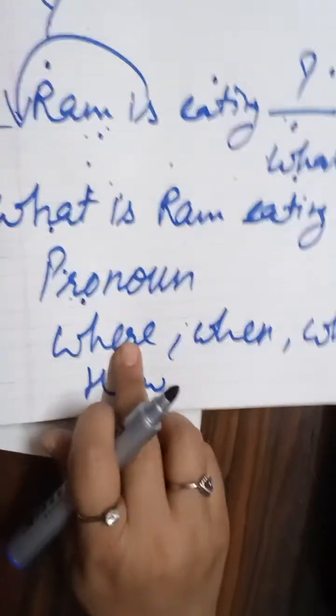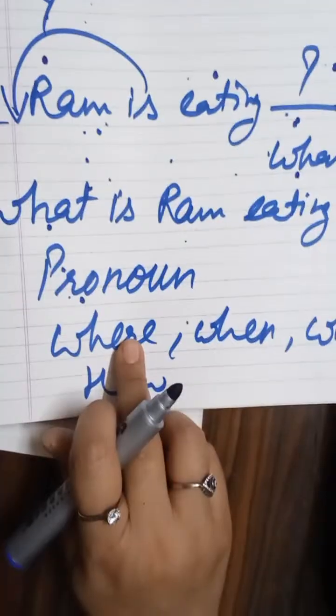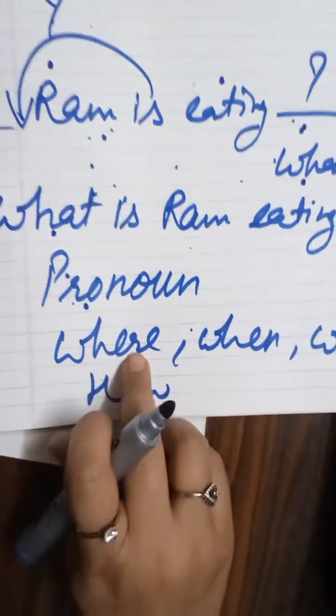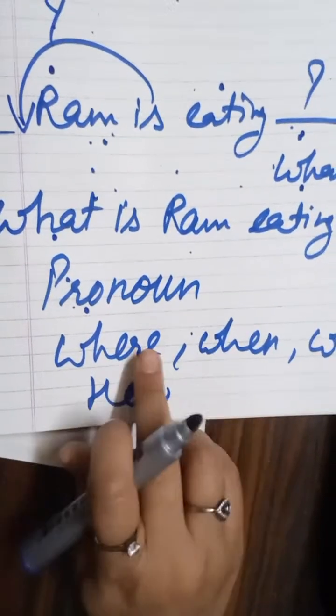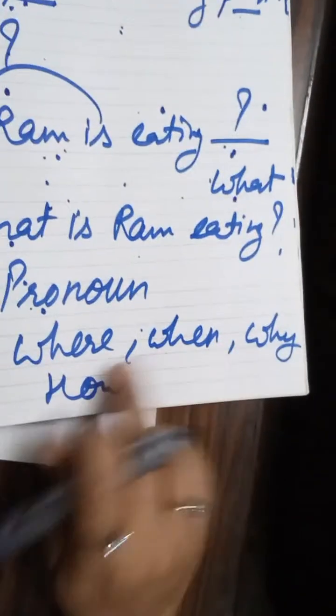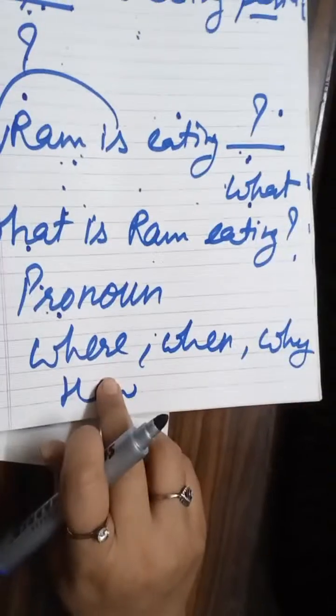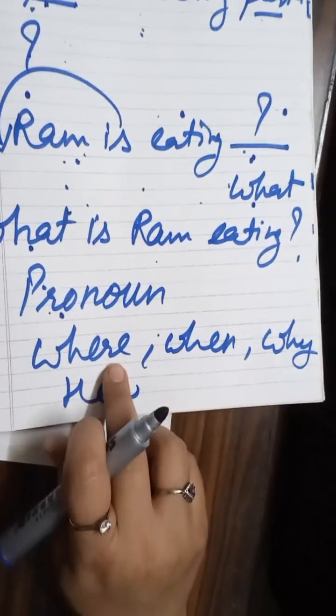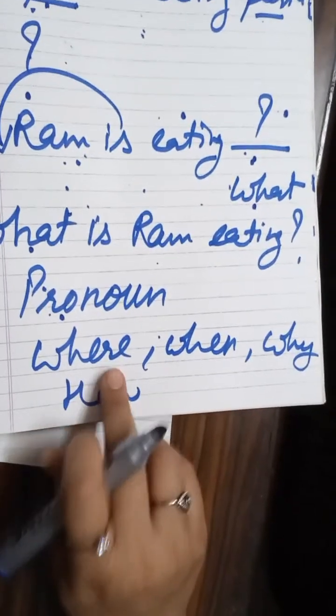I'm giving you a task: after the completion of this lesson, go through Google and ask for the list of pronouns. If you are finding the words where, when, why, and how over there, that means they are not types of pronoun. They are interrogative adverbs.